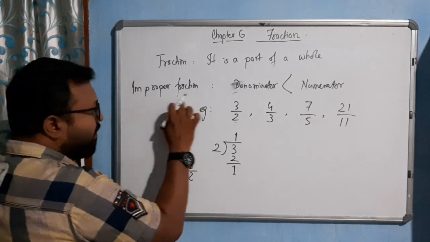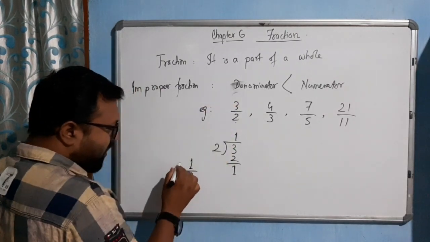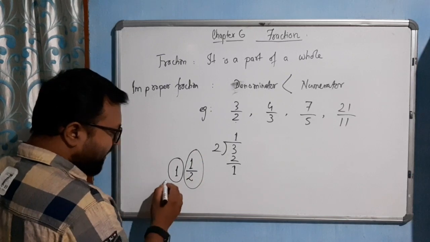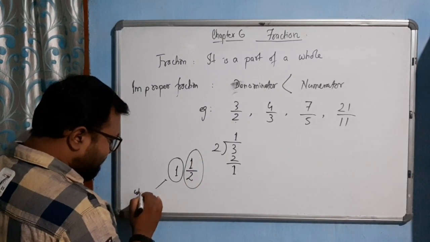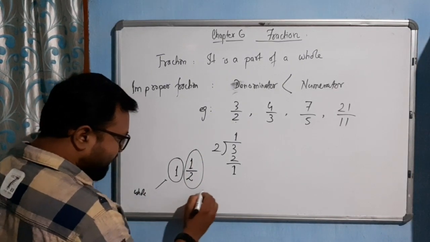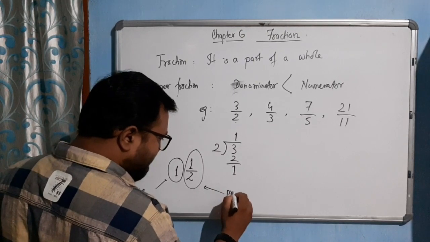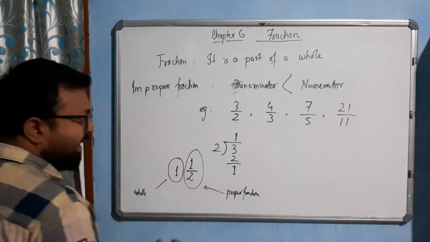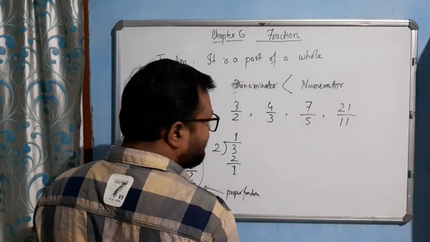So this improper fraction is a mixture of what? A whole number and a proper fraction. This is what? Whole number. And this is what? Proper fraction.